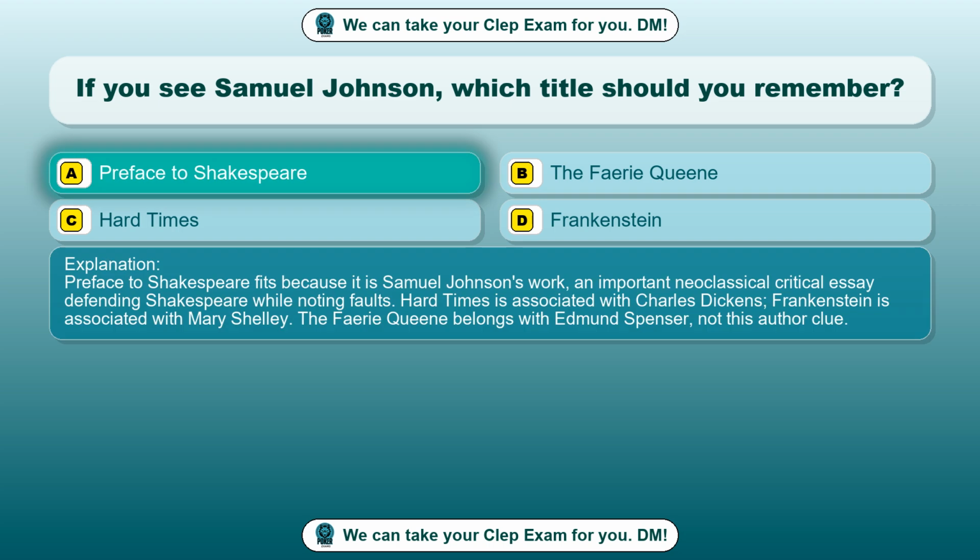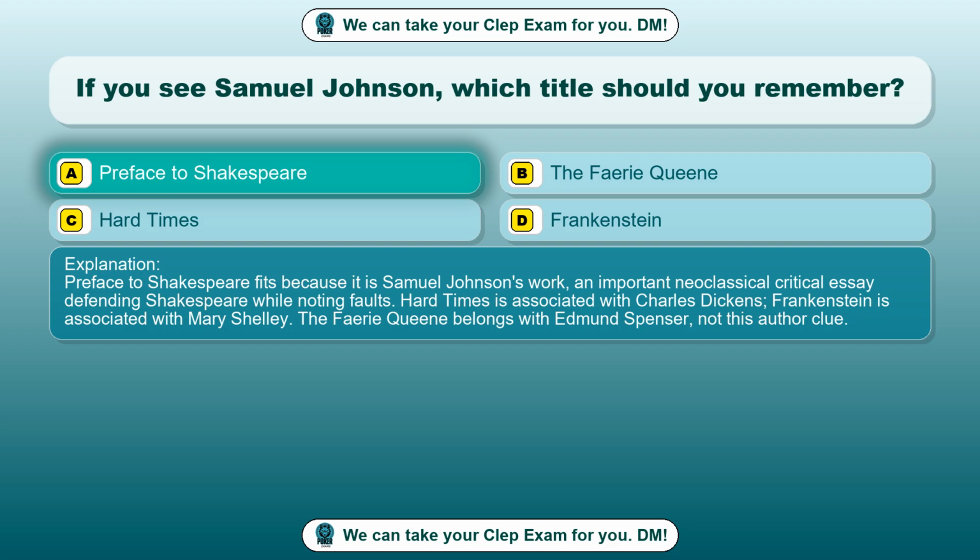Preface to Shakespeare fits because it is Samuel Johnson's work, an important neoclassical critical essay defending Shakespeare while noting faults. Hard Times is associated with Charles Dickens, Frankenstein is associated with Mary Shelley. The Fairy Queen belongs with Edmund Spenser, not this author clue.